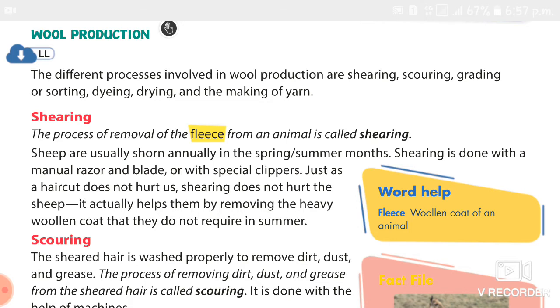You have to understand that the sheep is injected with special hormones so that their fleece can be easily peeled off without using shears. In the shearing process they use the shears to remove the fleece, but in the bio clipping process they just inject the hormones, and the fleece can be easily peeled off without using shears. Now you can see the video. Wait a few minutes.